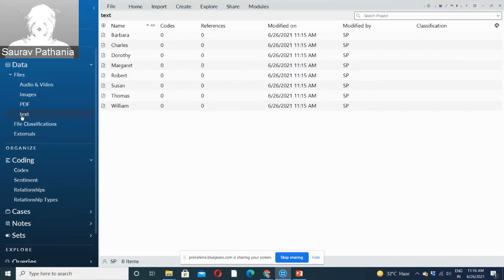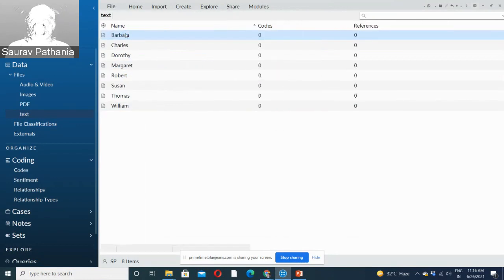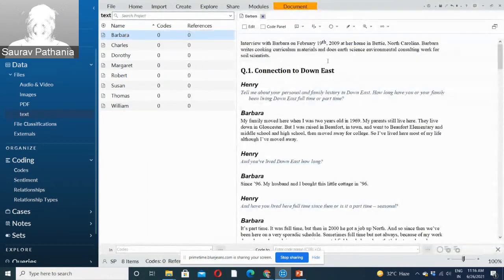Once we click on the text folder, this is the list panel. You can see all the items under this folder are listed here, right? And if I double click on this, say on Barbara's file, it will open in the description panel. So this is the description panel. That's what I meant. It's divided into three different panels. One is the navigation panel. This is the list panel, and this is the description panel.